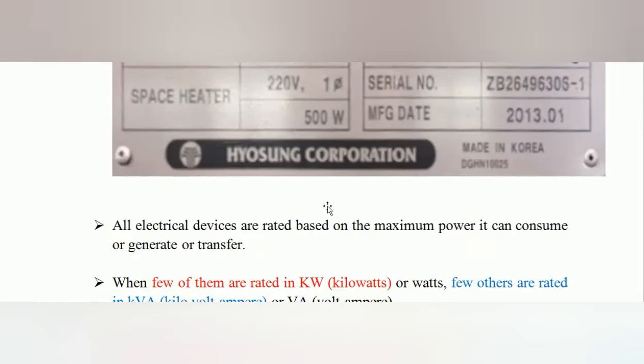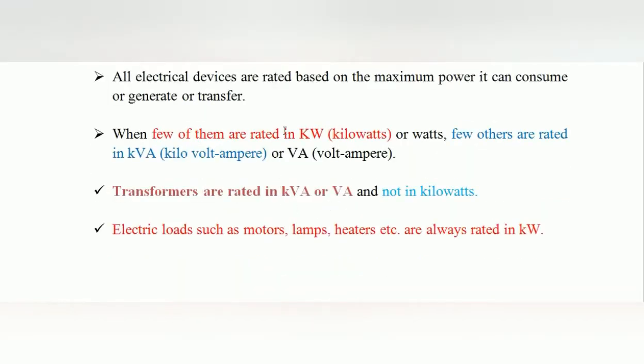Let us see. Normally all electrical devices are rated based on the maximum power they consume, generate or transfer. A power system has the generator, transformer, transmission lines, and at the load side we have the motor. The generator is used to generate the power, so its power rating is represented by kVA. The transformer is used to step up or step down the voltages at the sending and receiving end of the power system, so the transformer is also represented by kVA.